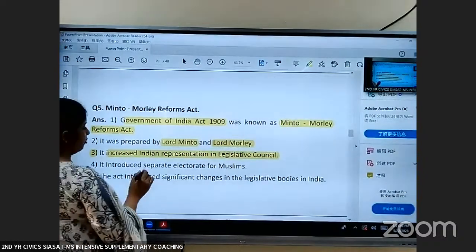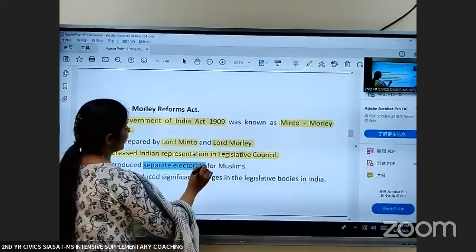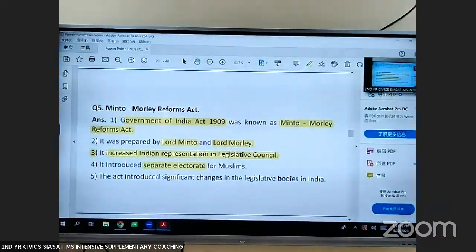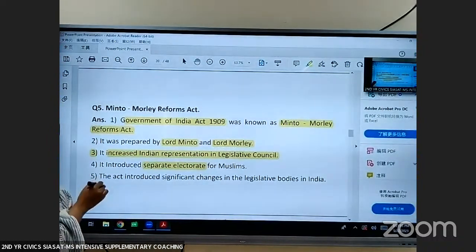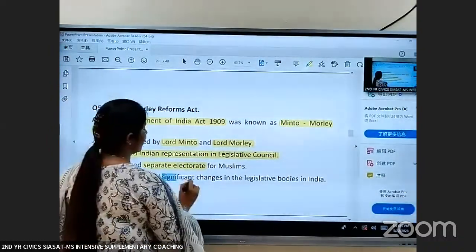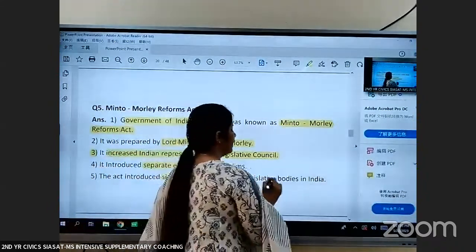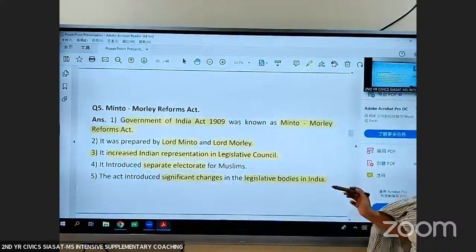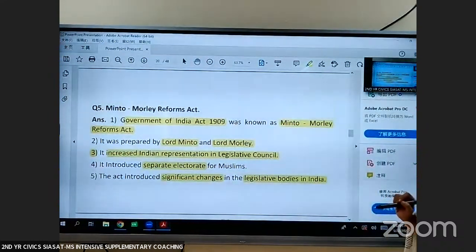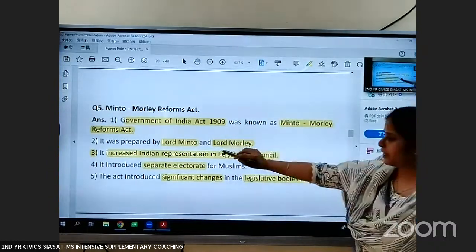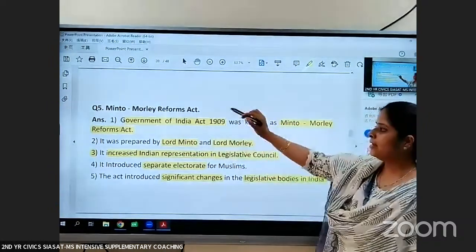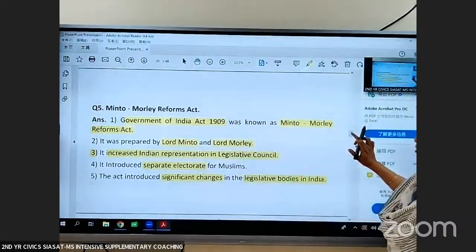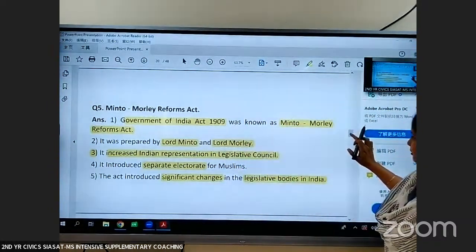They also introduced separate electorates for Muslims. Through this act, significant changes were made in the legislative bodies in India, and Indians got more representation. As this act was made by Lord Minto and Lord Morley, we call it the Minto-Morley Reforms Act.